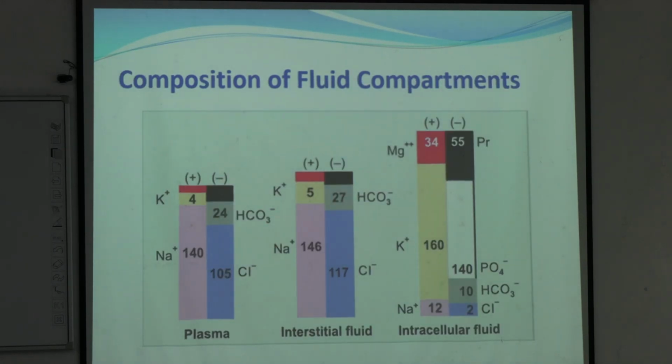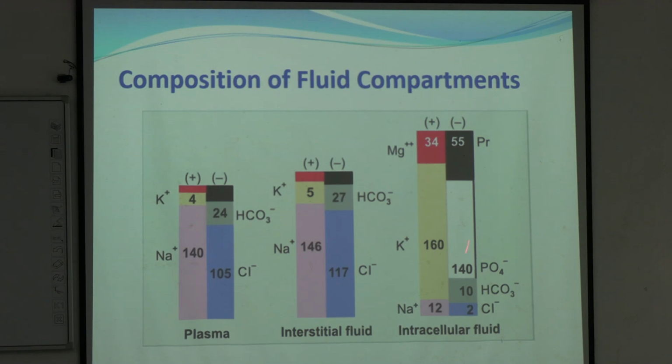So this is a bar diagram showing the different composition of plasma, interstitial fluid and intracellular fluid. Look at these two bar diagrams. Plasma sodium concentration is more or less similar to interstitial sodium concentration, and so is the potassium concentration, whereas chloride concentration and bicarbonate concentration are also similar.